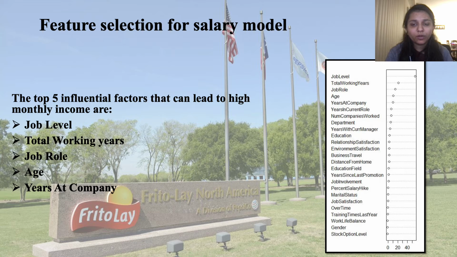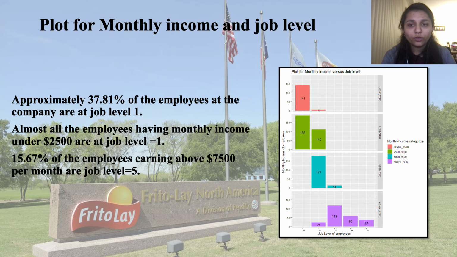After looking at some graphs and knowing the data, we used the random forest feature selection method to see the top 5 influential factors that lead to high salary of an employee. The top 5 factors were job level, total working years, job role, age, and years at company. For further analysis on monthly income, we have categorized the monthly income in 4 parts: under $2,500, $2,500 to $5,000, $5,000 to $7,500, and above $7,500.